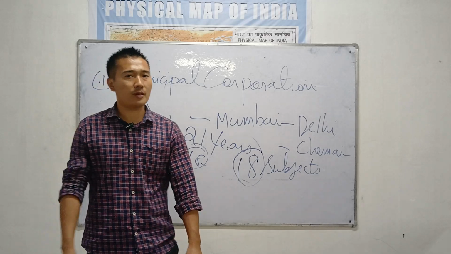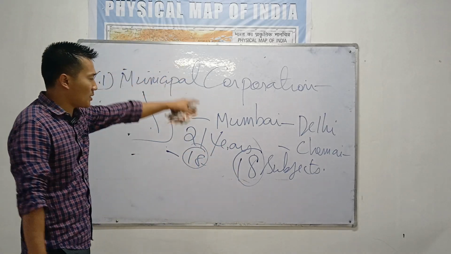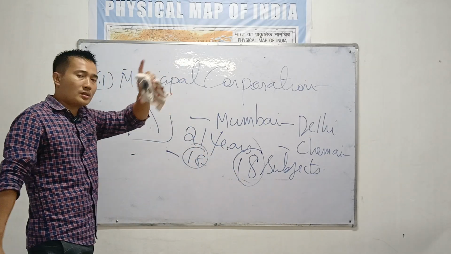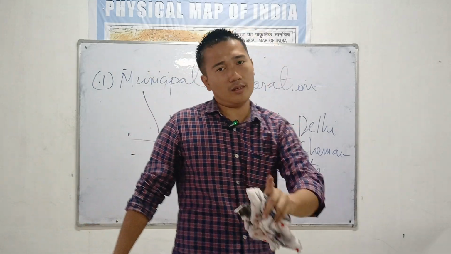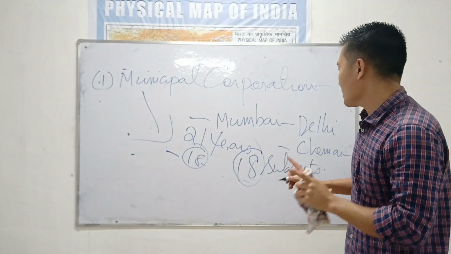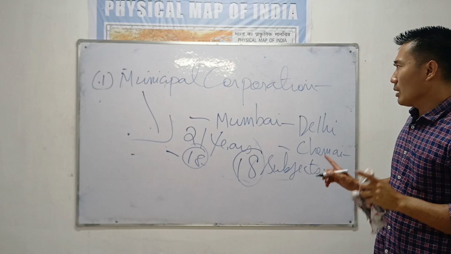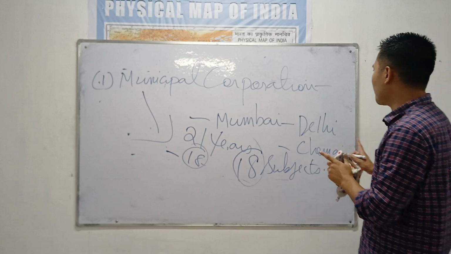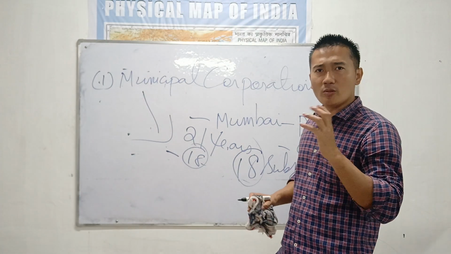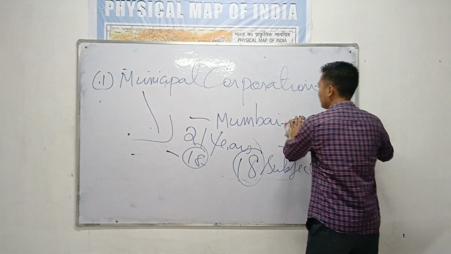A likely question is: how many subjects are mentioned in the 74th Constitutional Amendment? It is 18. Now see, we will see how they work. Municipal corporation, just in basic, let's see how they function.